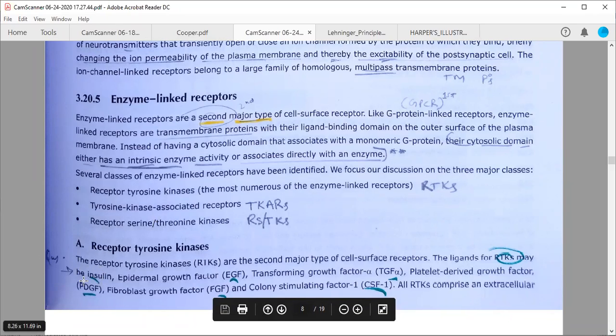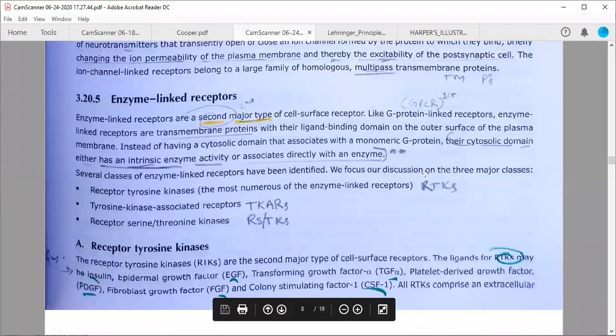It is a very important question: insulin is going to activate which kind of signaling? They generally activate receptor tyrosine kinases. Some other growth factors, for example epidermal growth factor, transforming growth factor, platelet derived growth factors, fibroblast growth factors, and CSF, which we will discuss in our immunology classes, colony stimulating factor CSF1, all activate receptor tyrosine kinases.